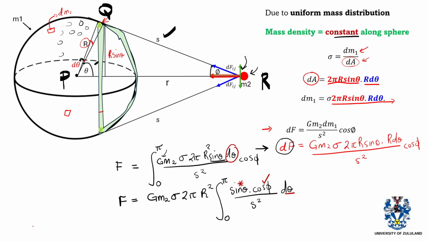So basically, we know that s changes with theta. s is actually a function of theta because the s here is the distance between the differential mass and the small particle. So we can choose our differential mass to be somewhere here, and you will see that we'll have another value for s. So s changes with respect to theta. So s is a function of theta. Using the chain rule there, we can have the differential to be 2s multiplied by ds d theta.